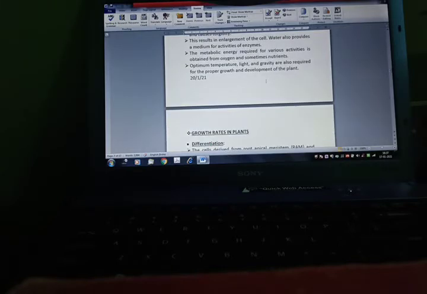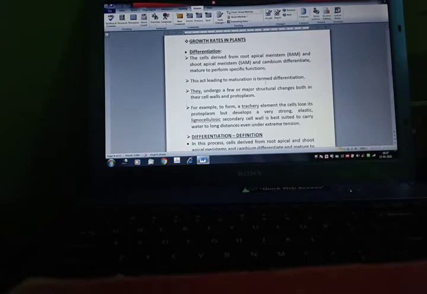Now, conditions of growth. Some of the elements essential for the growth of the plant are oxygen, water and nutrients. Water enters the cell and causes turgidity. Turgidity means hardness. This results in enlargement of the cell. Water also provides a medium for the activities of enzymes. The metabolic energy required for various activities is obtained from oxygen and sometimes nutrients also. Optimum temperature, light and gravity are also required for the proper growth and development of the plant.